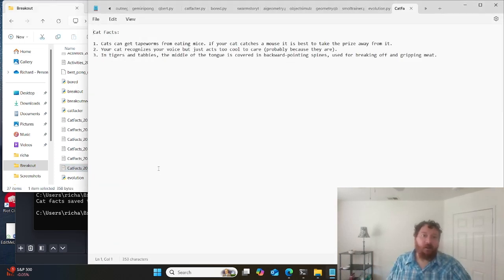Cat facts. Cats can get tapeworms from eating mice, which is unfortunate. If your cat catches a mouse, it's best to take the prize away from it. Your cat recognizes your voice, but just acts too cool to care, probably because they are. And 3, in tigers and tabbies, the middle of the tongue is covered in backward pointing spines used for breaking off and gripping meat. Kind of crazy cat facts there, but there they are.